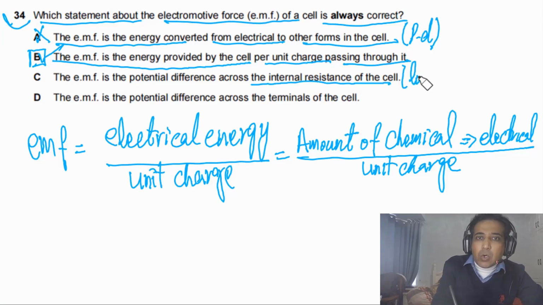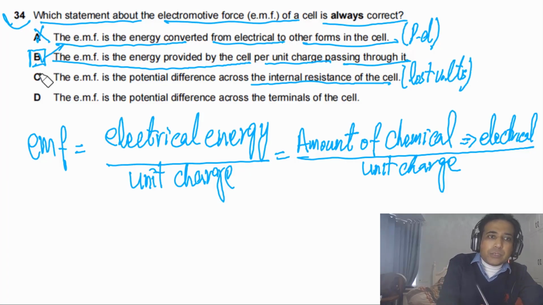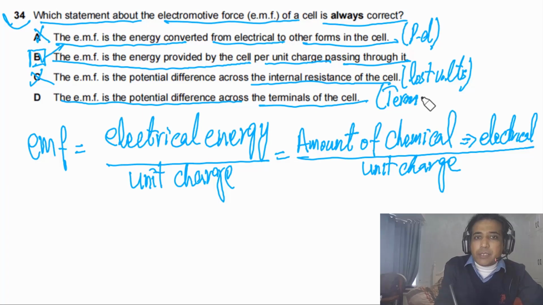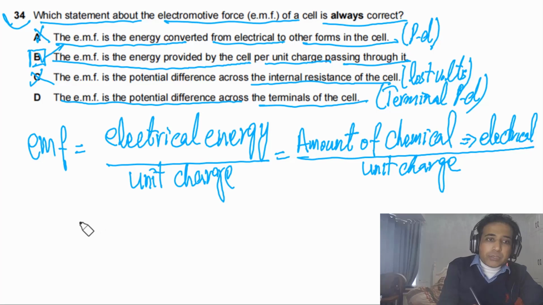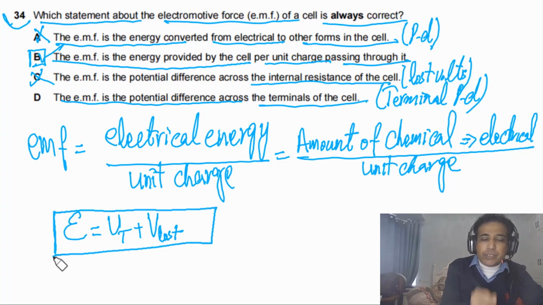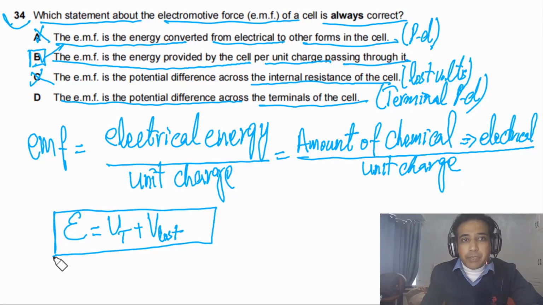No, this is lost voltage, so this is also incorrect. The EMF is the potential difference across the terminals of the cell. That is terminal PD, so that is not the EMF. Because EMF of a cell is equal to terminal PD plus voltage lost, V lost. So the answer for this question has to be B. I hope this question makes sense to you.